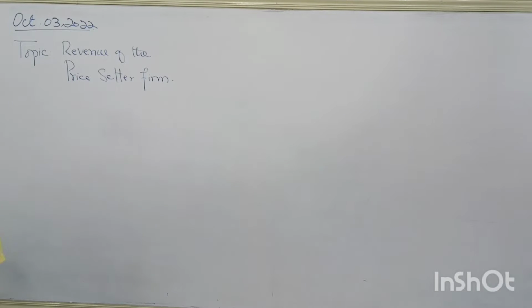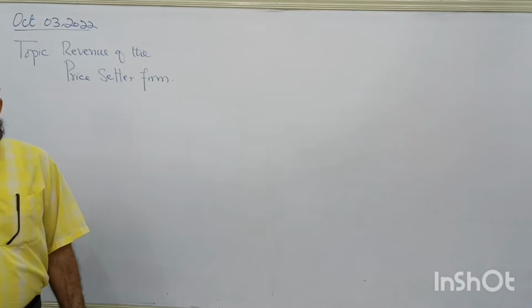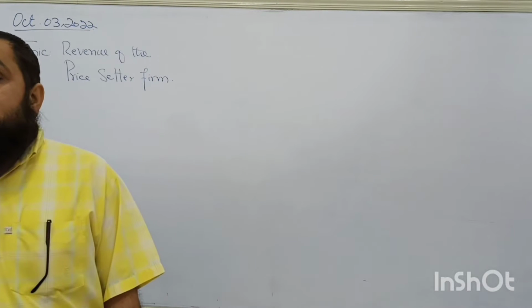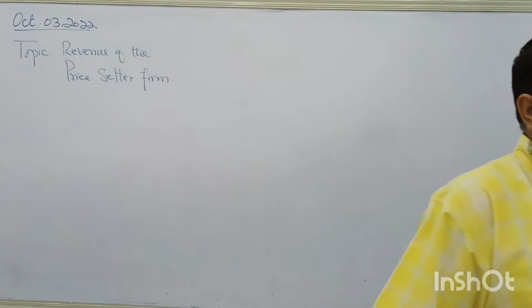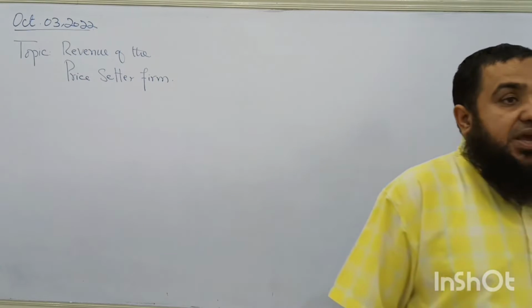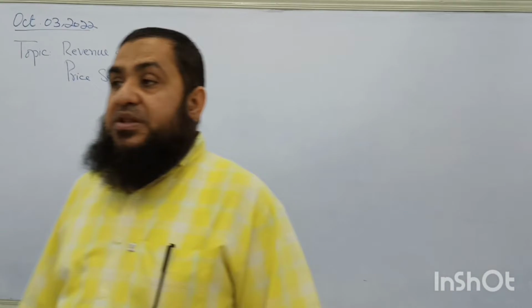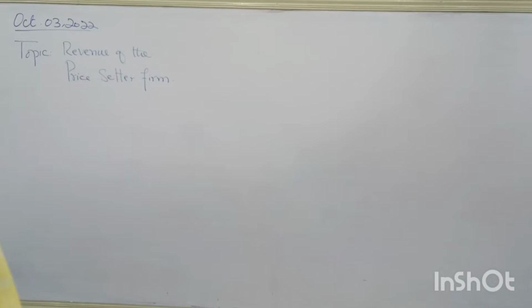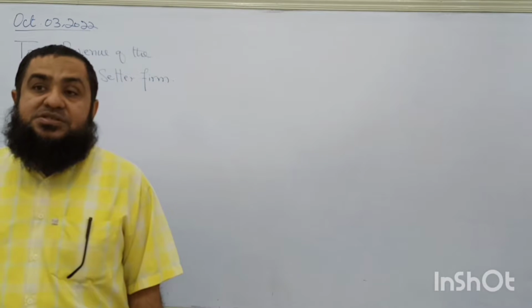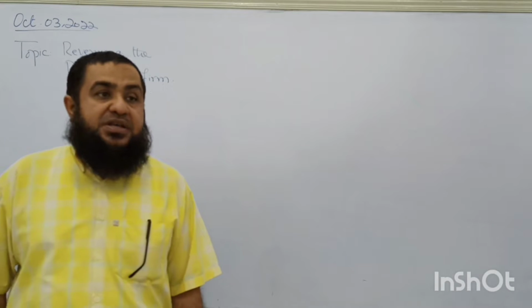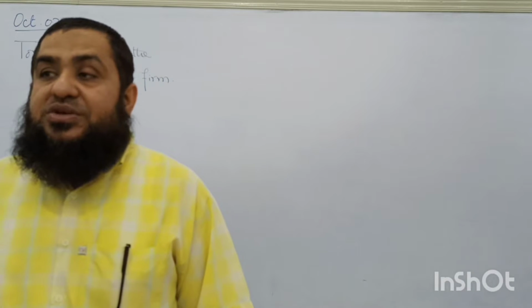Today we are going to study the revenue of the firm when the firm is a price setter or price maker. In our last lesson we studied the different shapes of revenue when the firm was a price taker. In case of competition, when there are many firms in the market and each firm has no influence on price setting, every firm will have the price taking policy. Whatever the price is set by the market, each firm has to accept that.